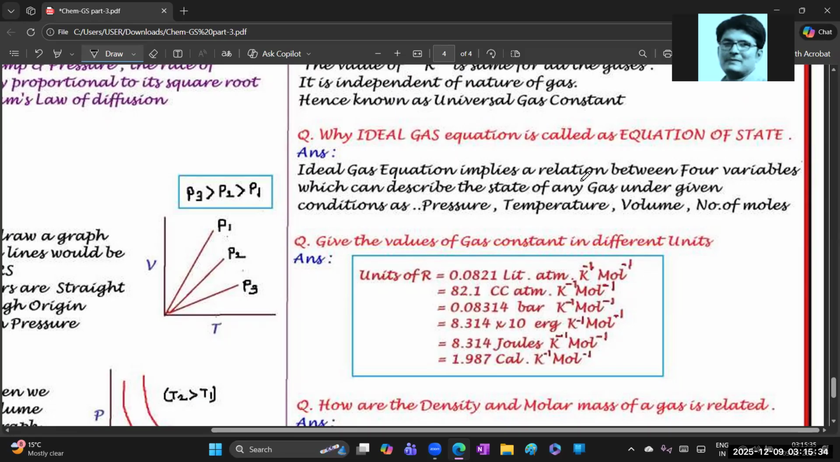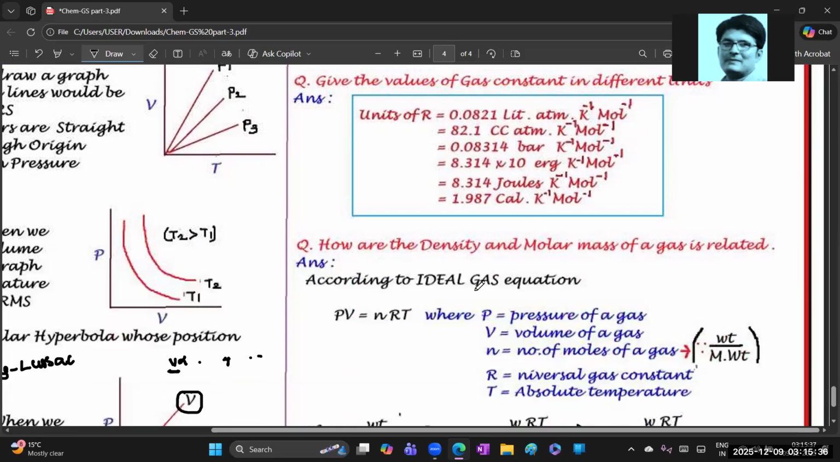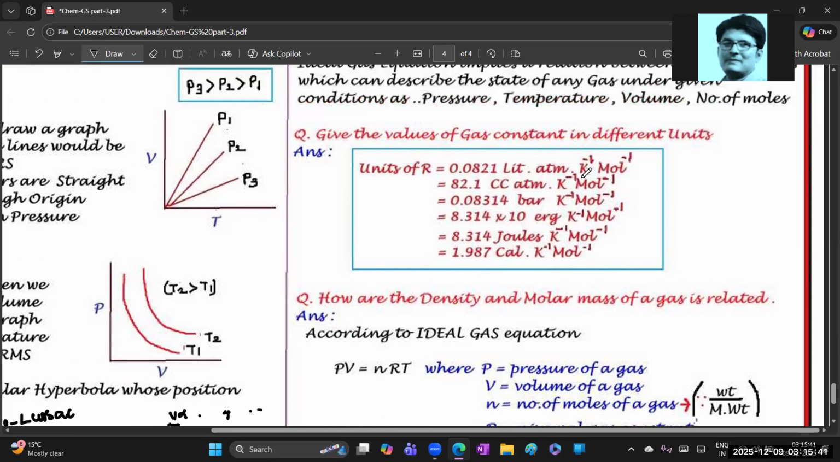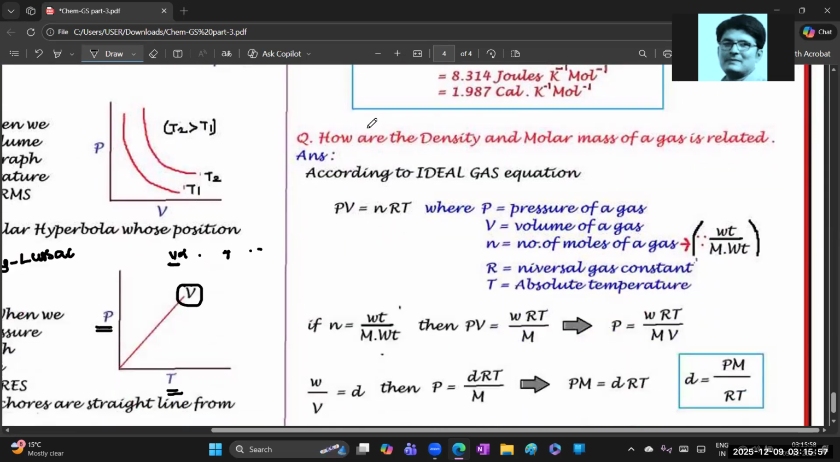Clear? While explaining the ideal gas equation, I may explain the R value, 0.0821 liter atmosphere Kelvin inverse mole inverse, and you had better go for that part. You must add these values along with the units, which are very important. Next: how are the density and the molar mass of a gas related?